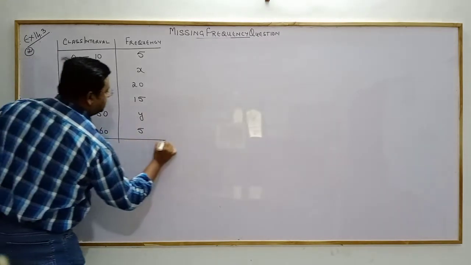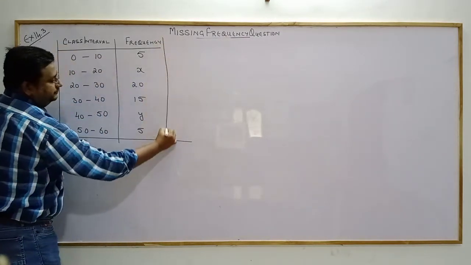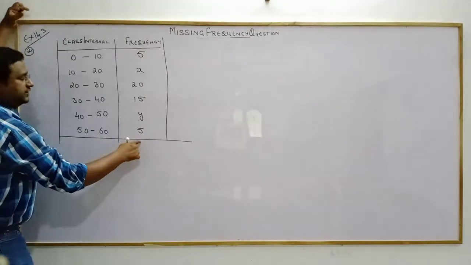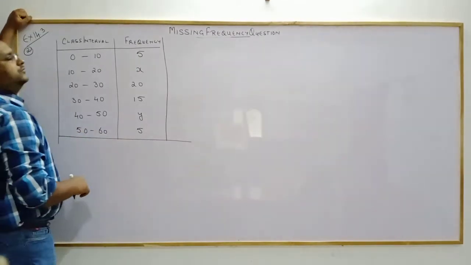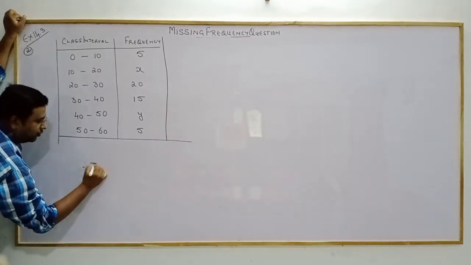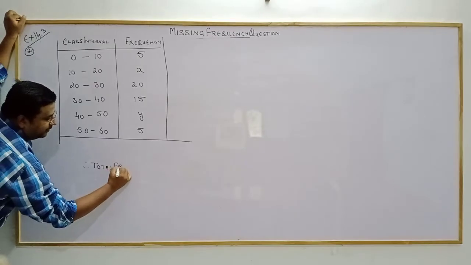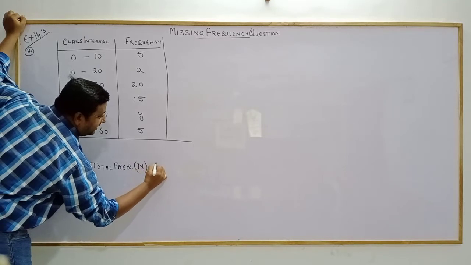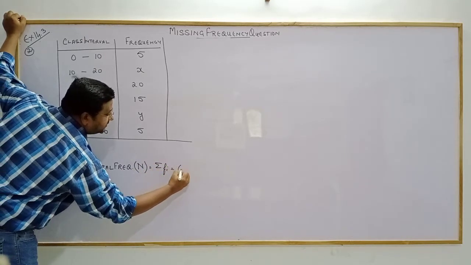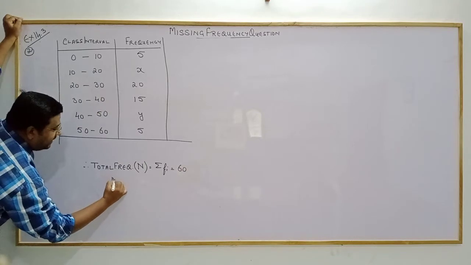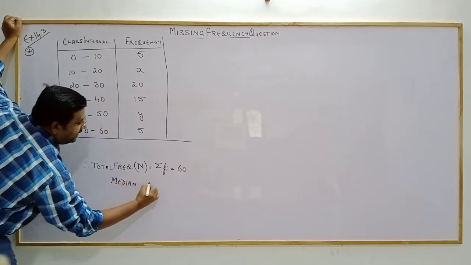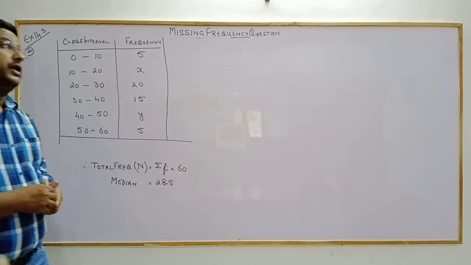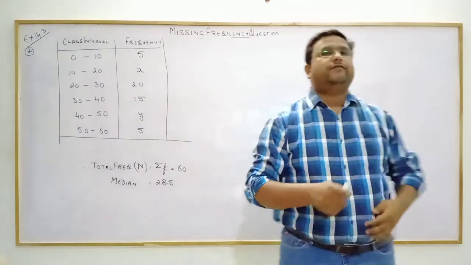And the total frequency is also given to you. Can you see that? In the last, the total is given as 60. Total of this frequency is given to us as 60. So what are the quantities given to us? First of all, total frequency, that is N, or we call it sigma Fi, that is 60. And the median of the data is also given to us. Median is 28.5.